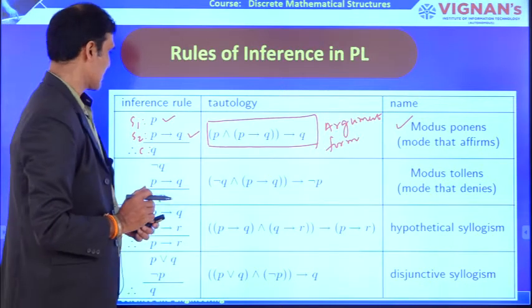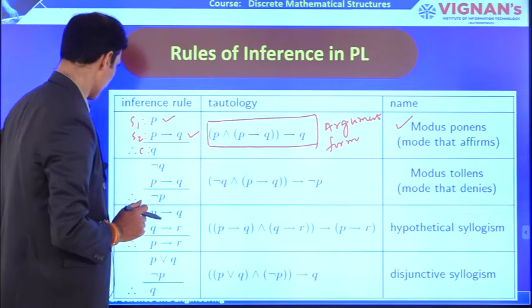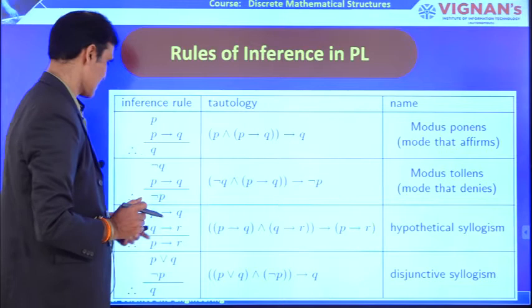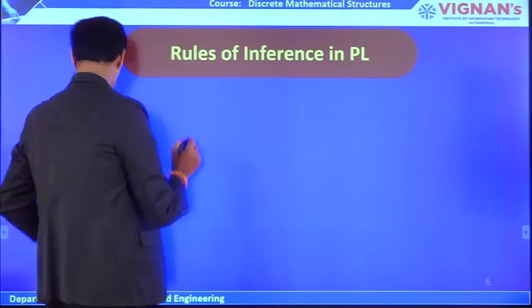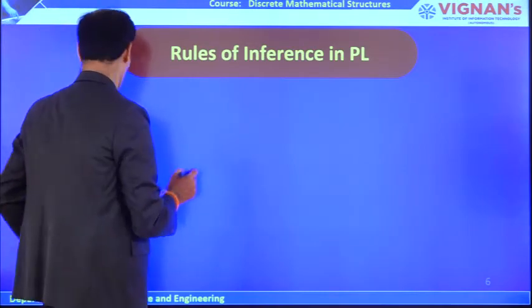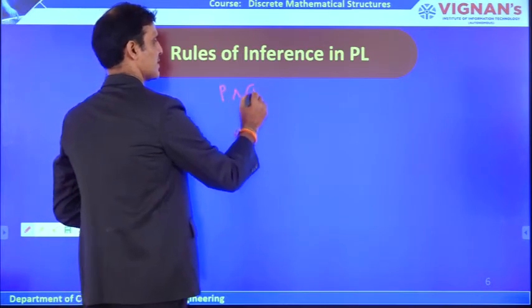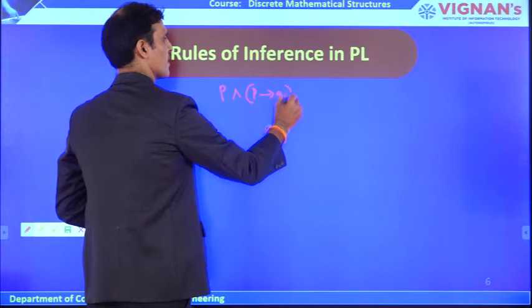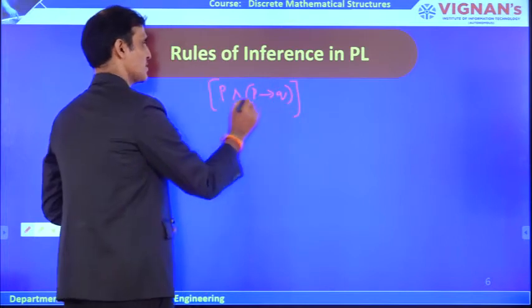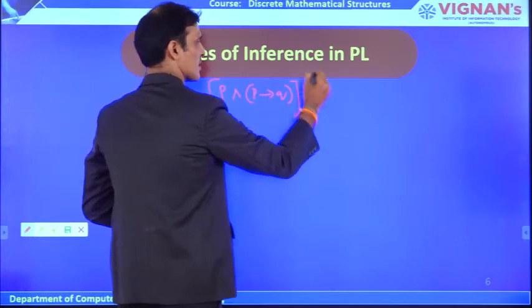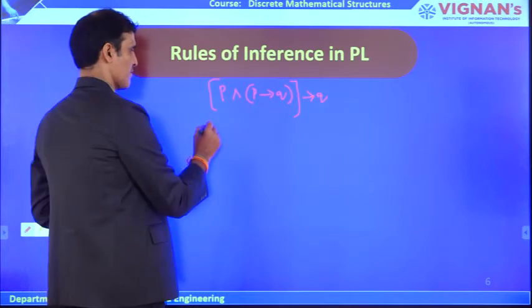So let me construct a truth table like this. I am going to take the first one. The first statement is P and the second statement is P implies Q, implies Q. This is what we need to check, whether it is a tautology or not. I am just proving the first one.